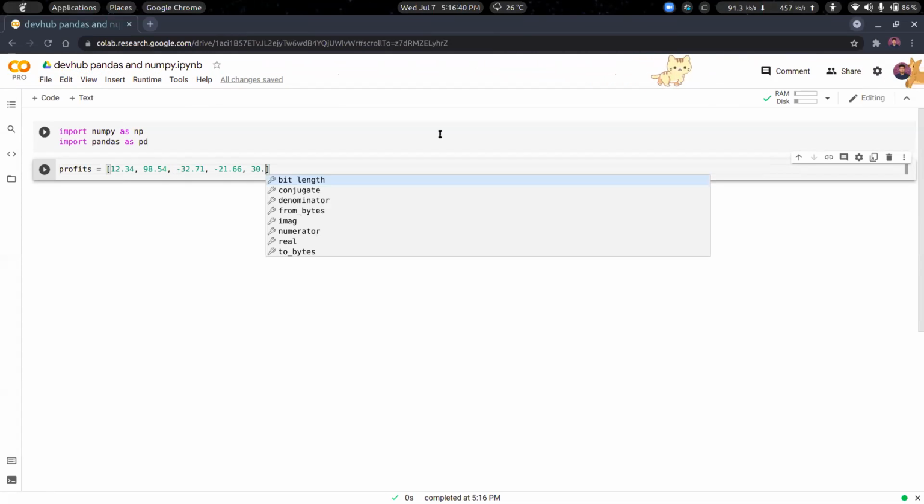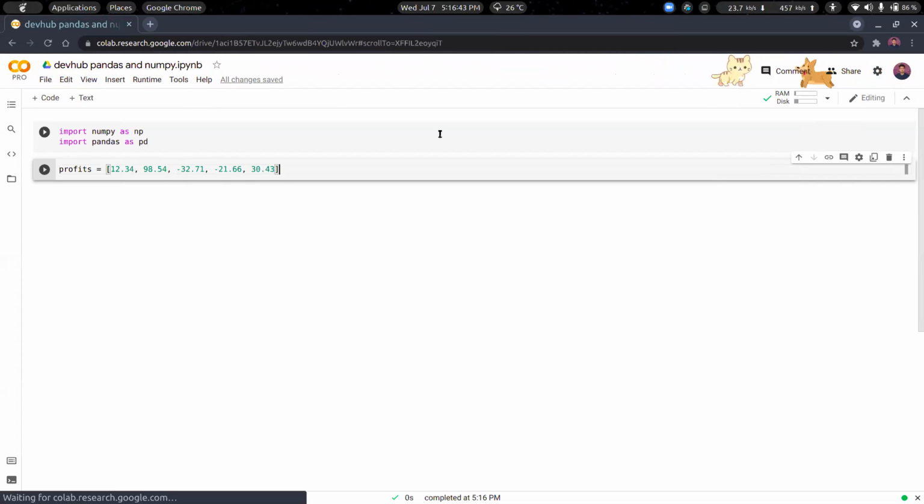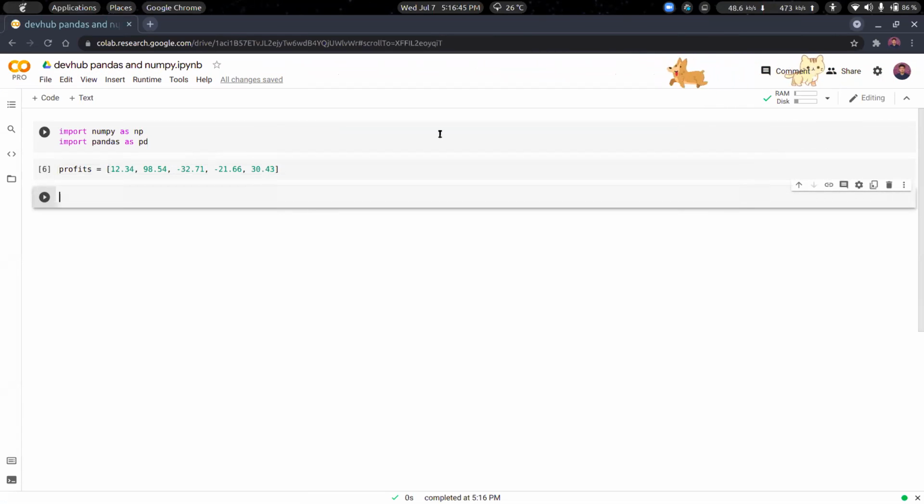We don't need to understand what the unit is. Then we go to the next cell. What is profits? Profits is a list. If we type profits, we'll see that it's a list.